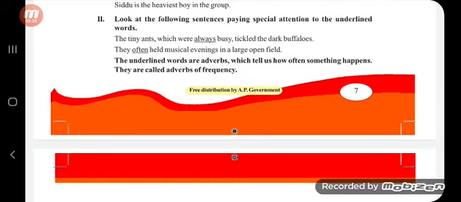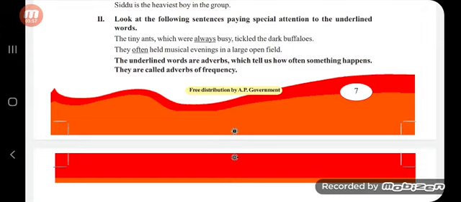So always means an action or a thing occurring many times, repeating many times, and often is also like always, but often is somewhat less frequent than always.